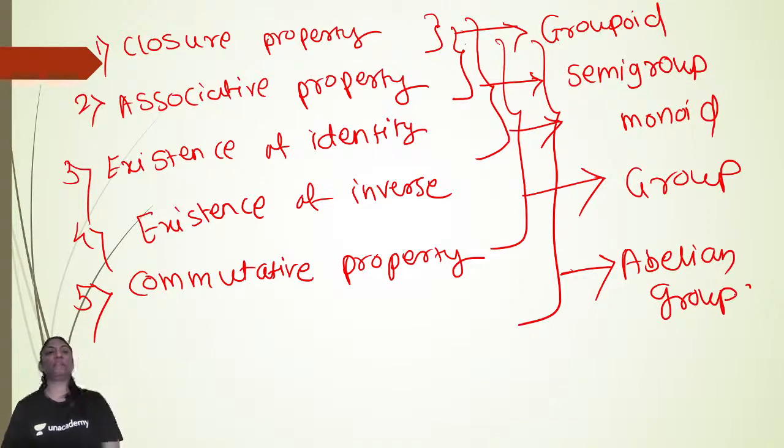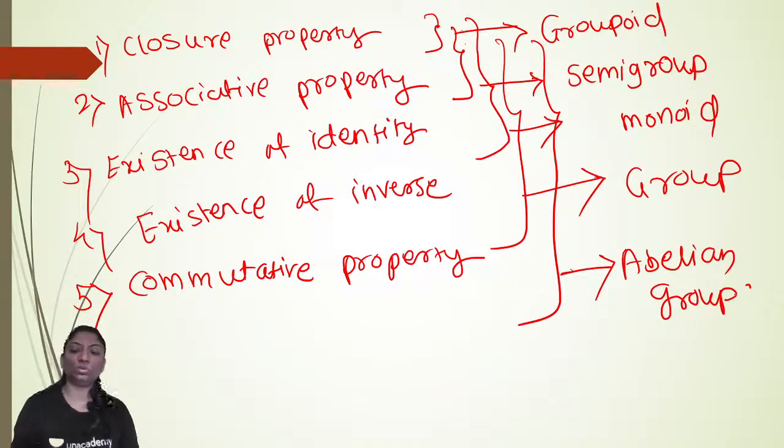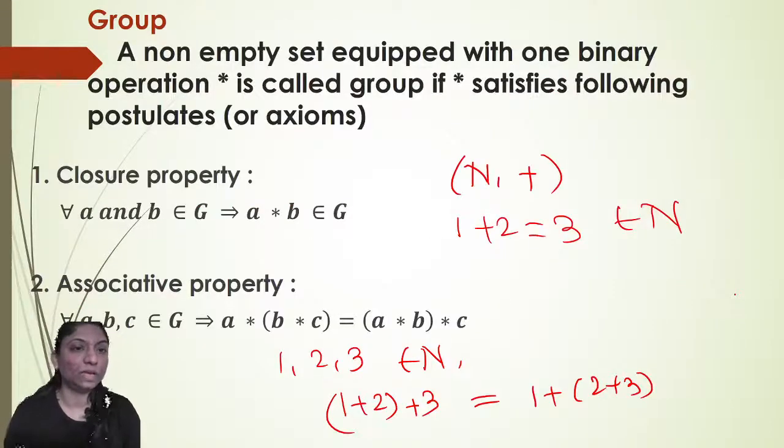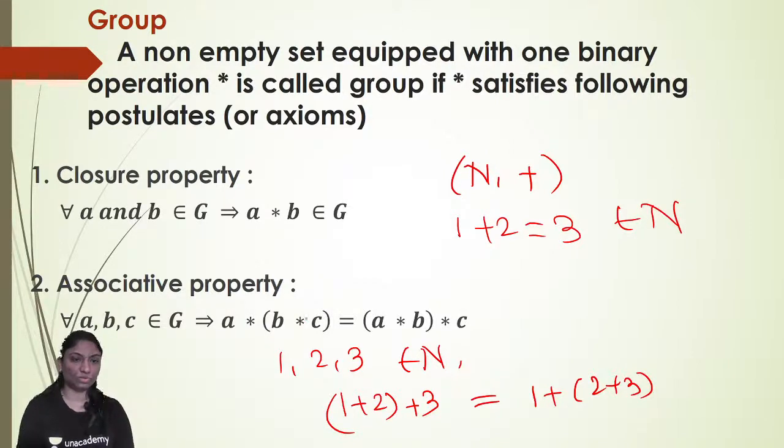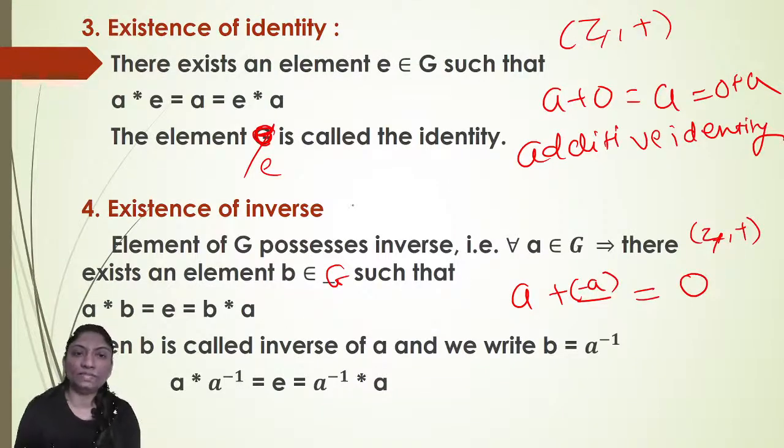Okay, are you getting it? See, if G satisfies only closure property, what do you mean by closure property? For all A and B belongs to G, A star B also belongs to G. Associative property: for all A, B, C belongs to G, A star B star C is equal to A star B star C. And existence of identity: if there exists an element E in G such that A star E is equal to A is equal to E star A, then element E is called an identity element.